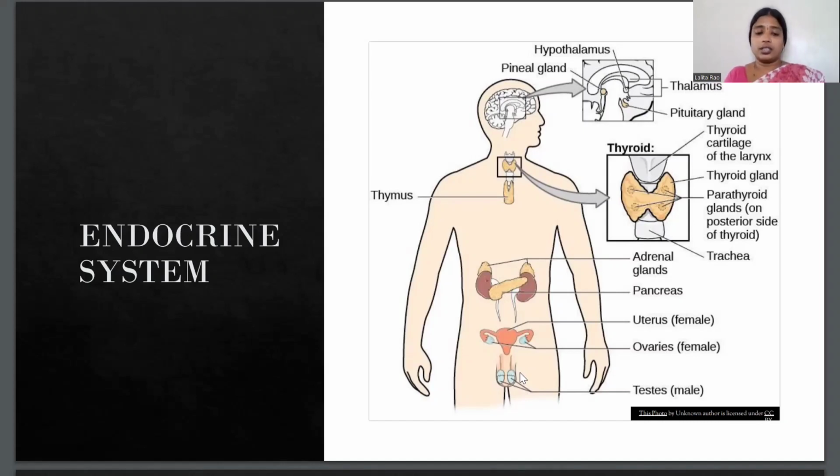Next comes the thyroid gland. The location of the thyroid gland is at the base of the throat, and it secretes the hormone thyroxine. Now what is the function of thyroxine? During infancy and childhood, our body requires enough thyroxine because the maximum growth and brain development takes place during this time.